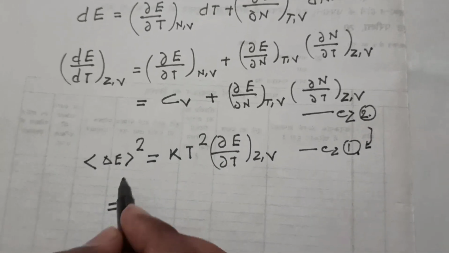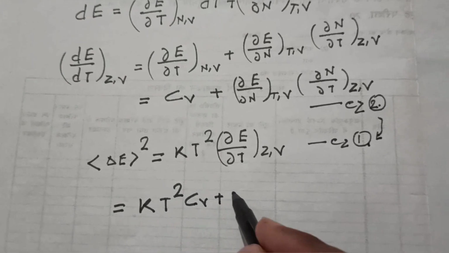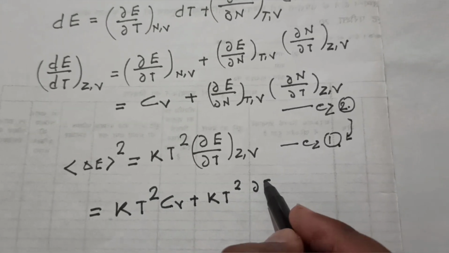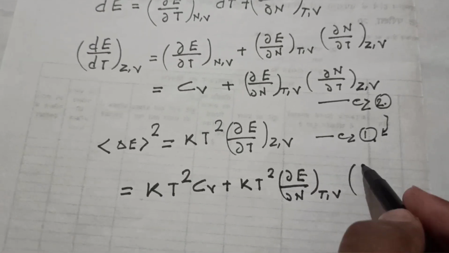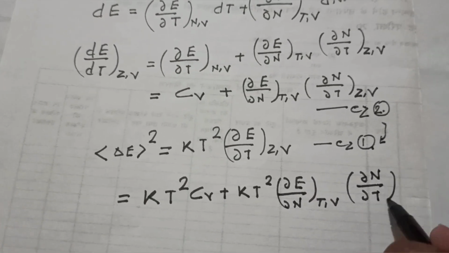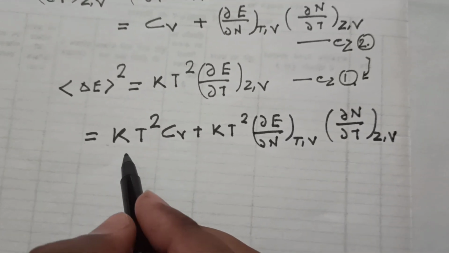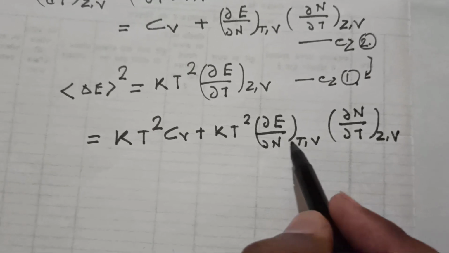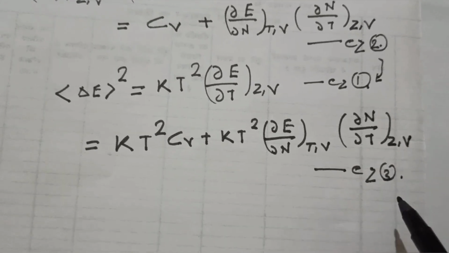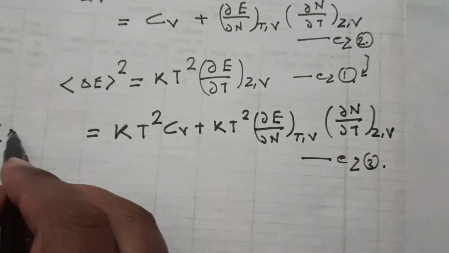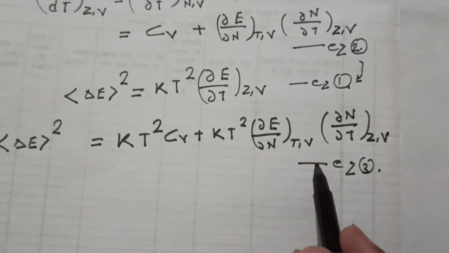By substituting this, you will have KT square times Cv plus KT square times del E upon del N at constant temperature and volume, times del N upon del T at constant Z and V. Simply solving it, we get an equation involving del E upon del N at constant T and V. Suppose this is our equation 3, and this is del E square. So these are the three equations you have to consider.